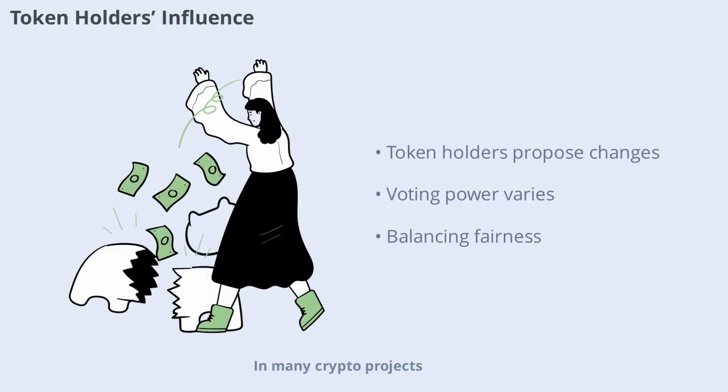In many crypto projects, token holders have significant influence over governance decisions. By holding tokens, individuals can propose changes, vote on upgrades, and even help determine the future direction of the network. This model aims to align the interests of users with the health of the ecosystem. However, it can also lead to challenges, such as the risk of large holders having outsized control. Balancing influence and fairness is a constant concern in crypto governance.